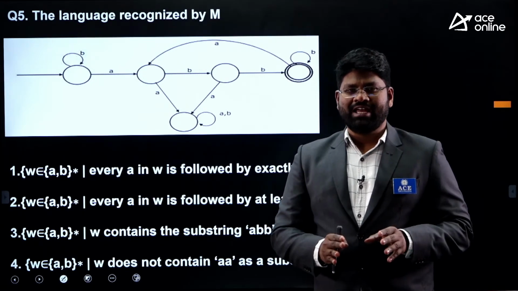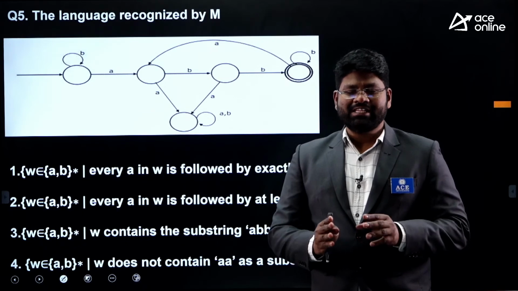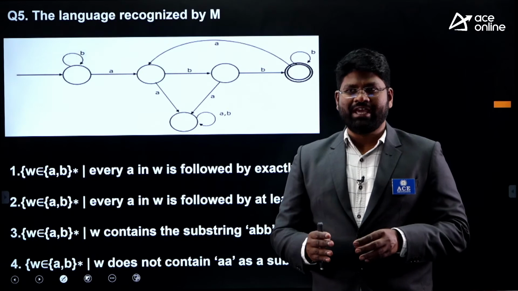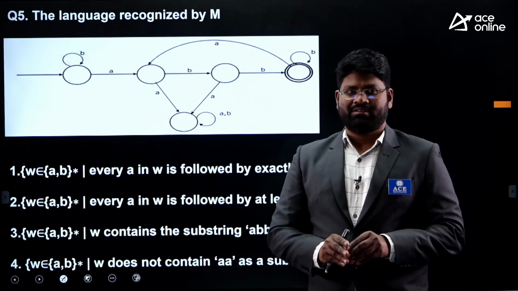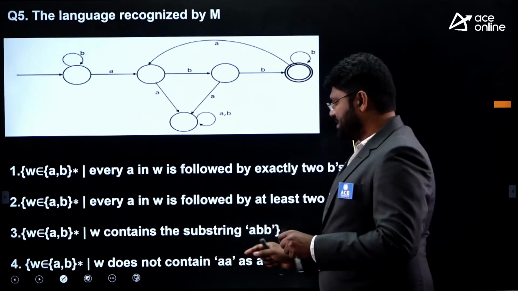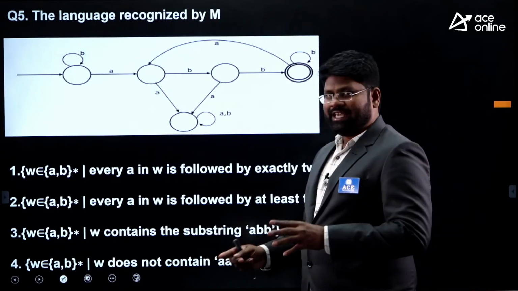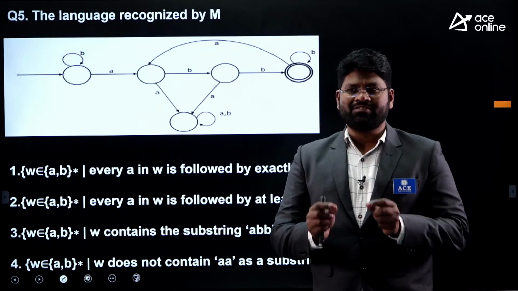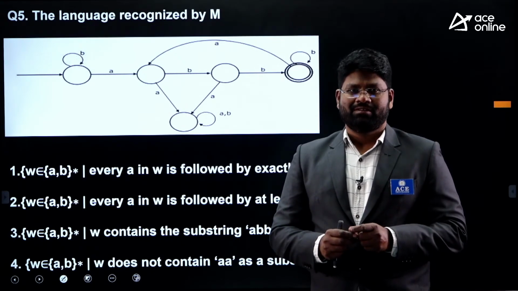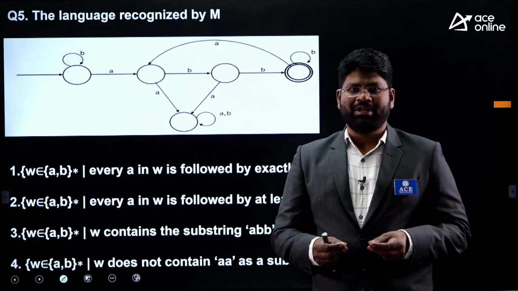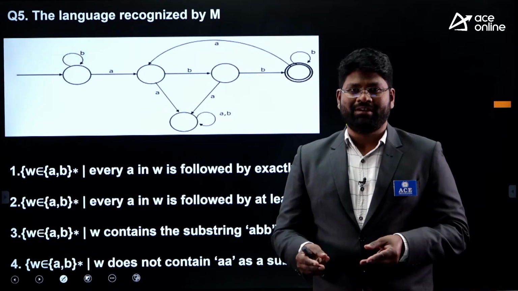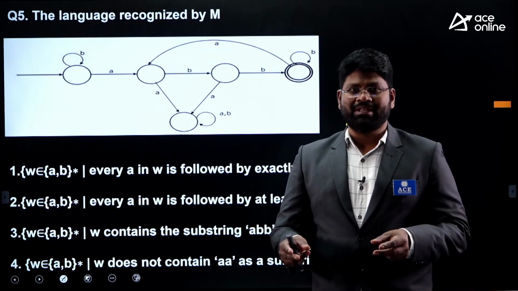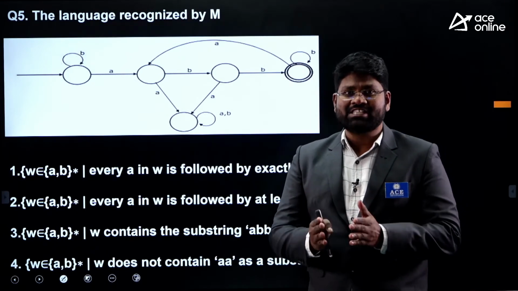You can understand this as containing the substring AA versus not containing the substring AA, which are complements of each other. As for the problem statement, containing the AA string has AA as the first element. Later on I can have AAA, or else I can have AAB or BAA. Those are the strings of length 3 that can be part of the language containing the substring AA.